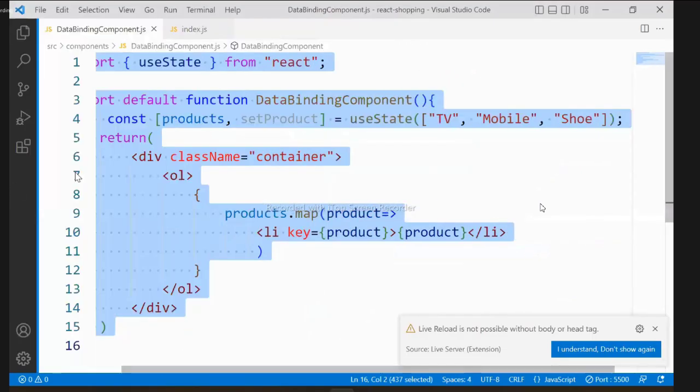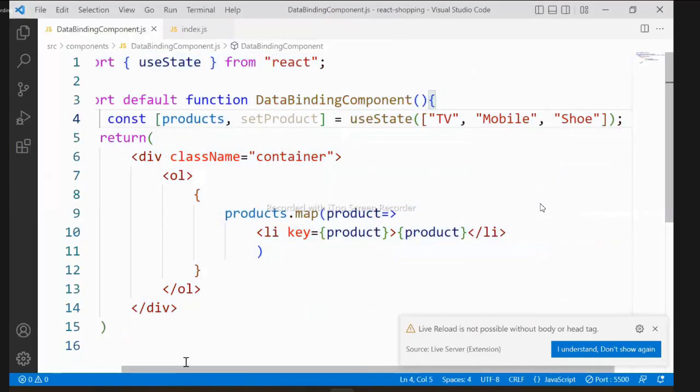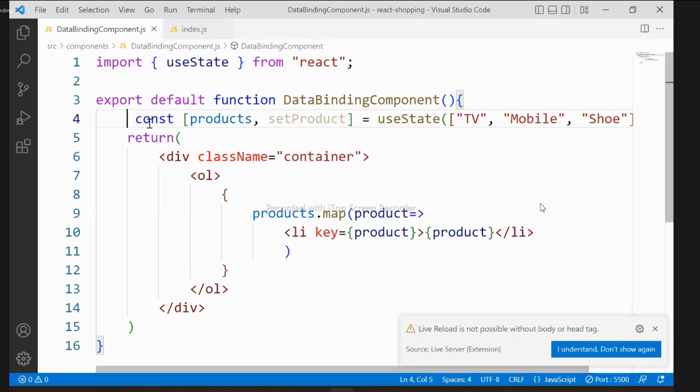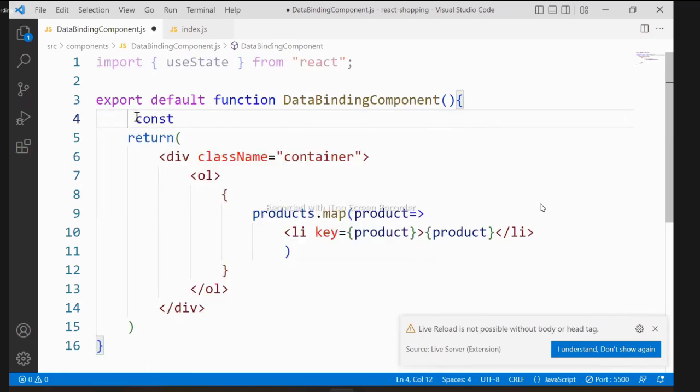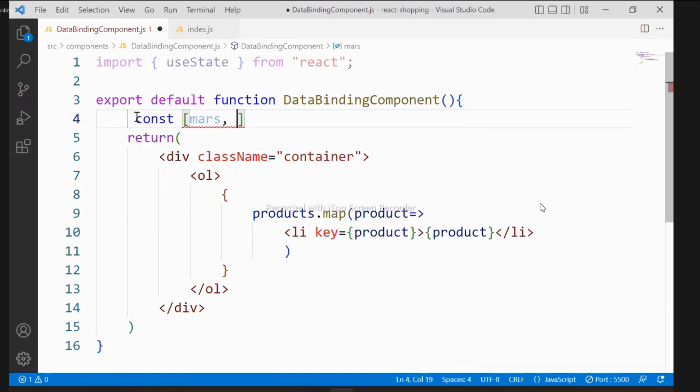And here we are configuring. First, we need to create a state to store the data coming. What I will do is, here I will create a constant. I'm expecting an object, so Mars object, and setMars. That is a setter, right? We don't set anything as of now. Next, I am defining useState. And what are you expecting? An object.